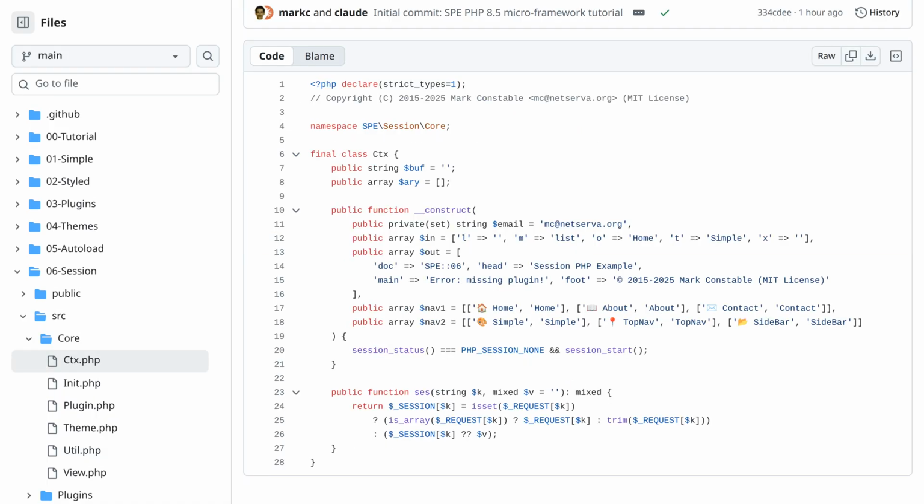That's Chapter 6. Sessions provide persistent state without databases. Next chapter adds SQLite with PDO.